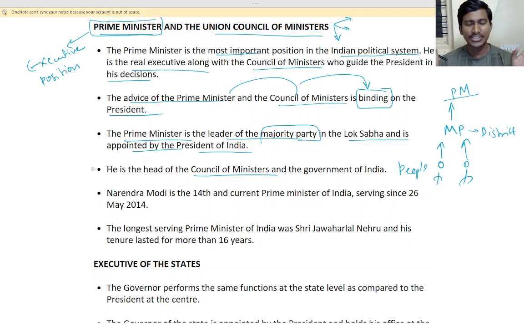Home minister. Who is the home minister now? Amit Shah. Who is the external affairs minister? Jaishankar. Who is the education minister?